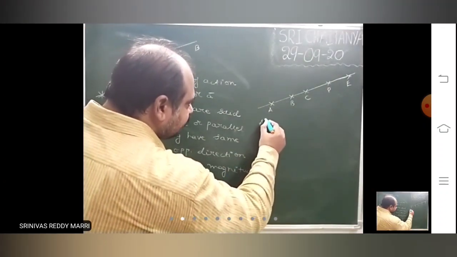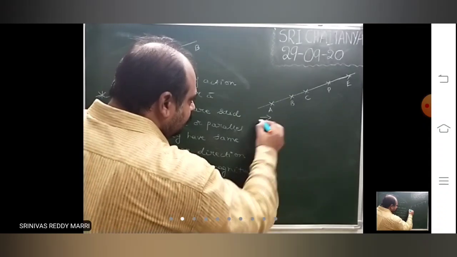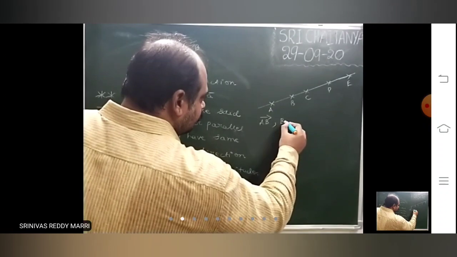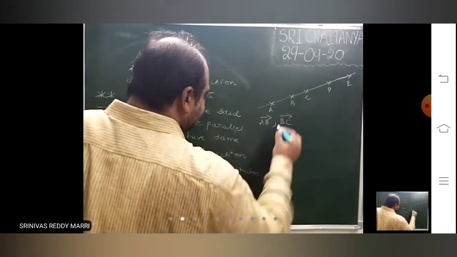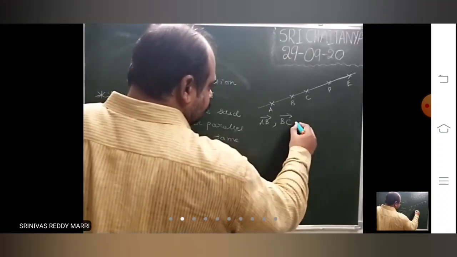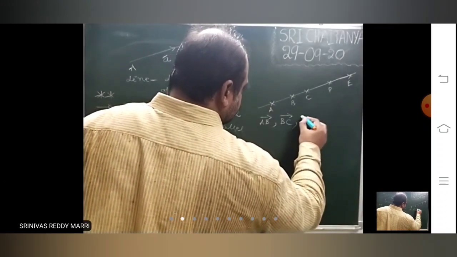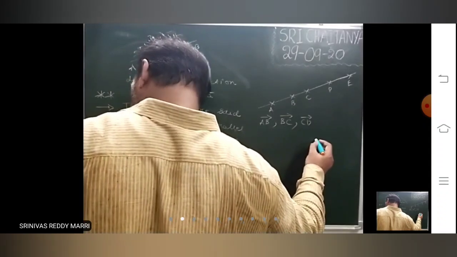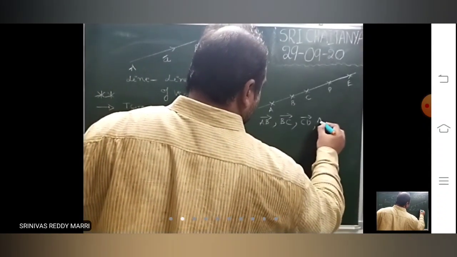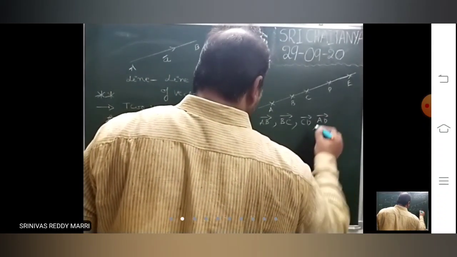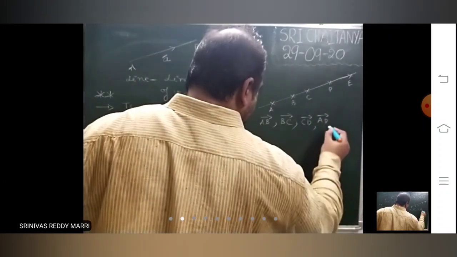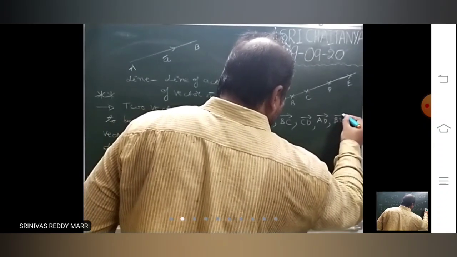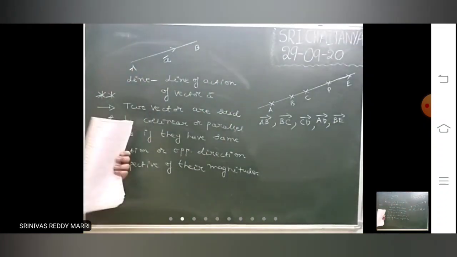Now I am writing some vectors: AB bar, BC bar, CD bar, AD bar, and BE bar. Look at these vectors.